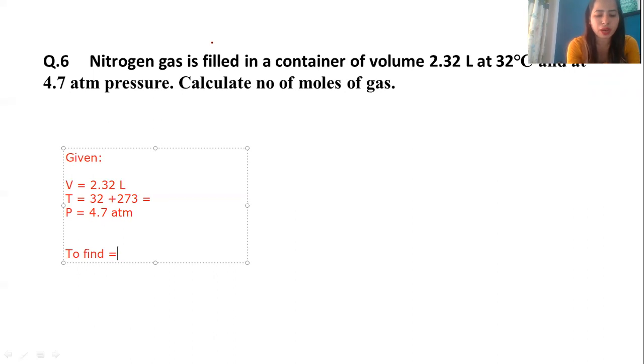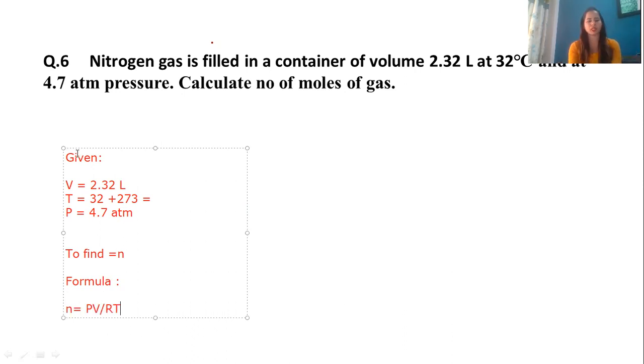Now, as you can see from the given conditions, the formula for n is n equals PV upon RT. Now you have P, you have T, you have V. By looking at the conditions, I have my volume in liter or dm cube and pressure in atm.